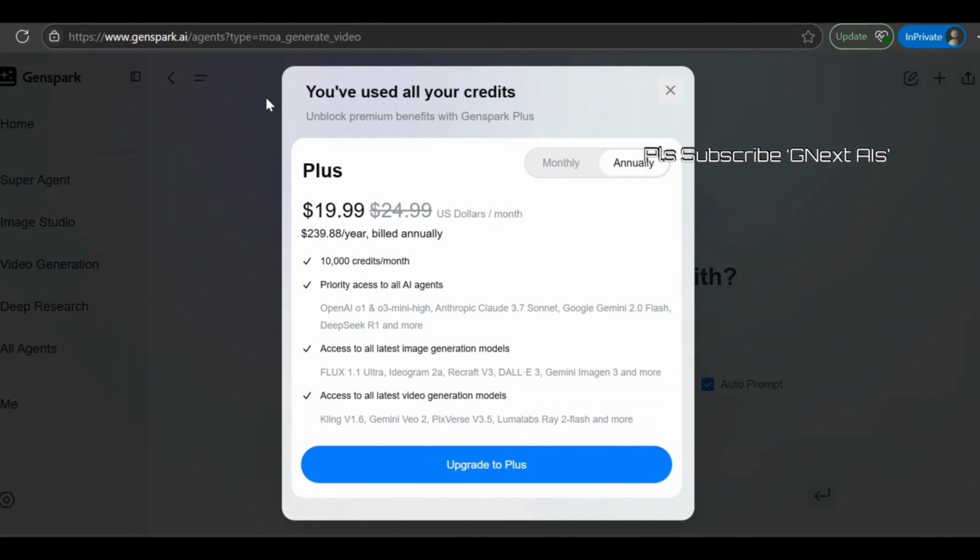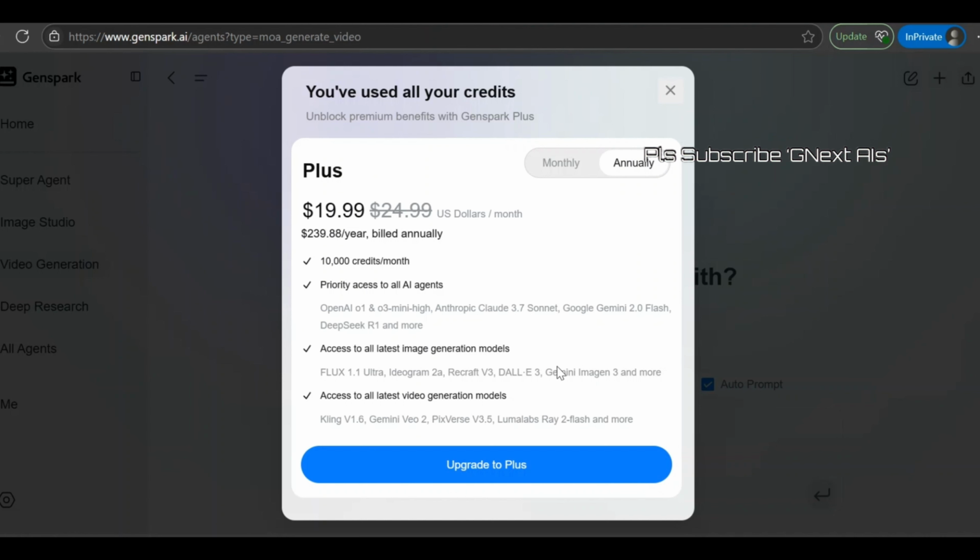So for this video, let's go through what exactly is there. It is the priority access to all AI agents, right? OpenAI O1, O3 Mini, Claude Sonnet, Google Gemini 2.0 Flash, DeepSeek R1. So those are there. Image generation models are Flux, Ideogram, DALL-E, Gemini Imagen 3, and also the latest video models. Really it is helpful, because this Veo 2 is very difficult to get, as well as Kling 1.6, Luma Labs Ray 2. So definitely you will get the value.